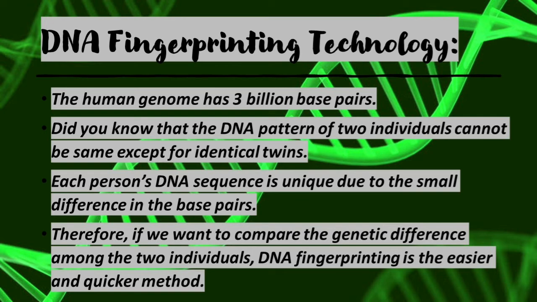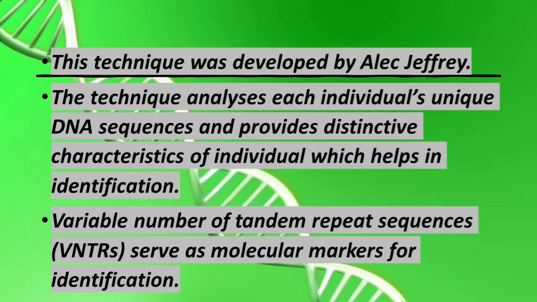Therefore, if you want to compare the genetic difference among two individuals, DNA fingerprinting is an easier and quicker method. This technique was developed by Alec Jeffrey. The technique analyzes each individual's unique DNA sequences and provides distinctive characteristics of the individual, which helps in identification.